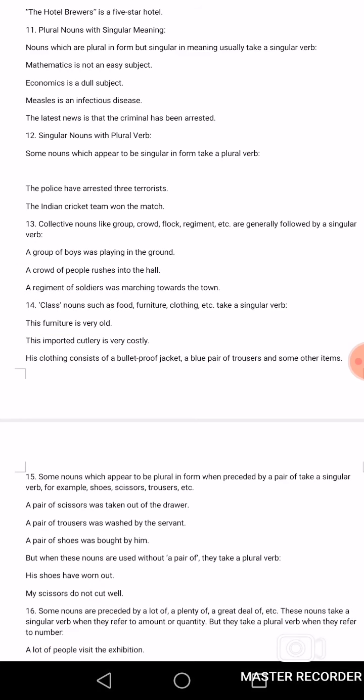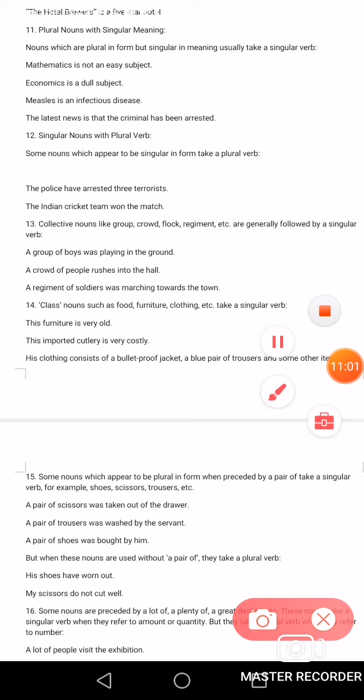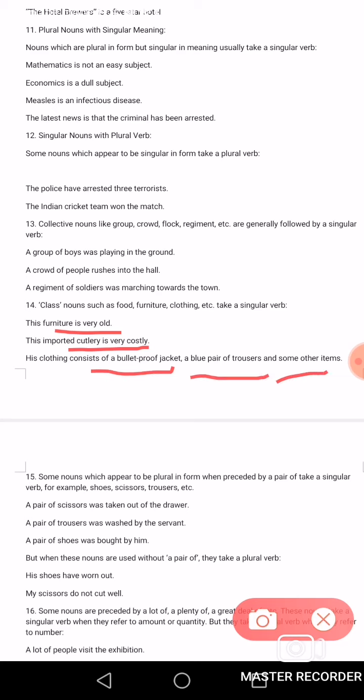Now come to the next point. Class nouns such as food, furniture, clothing, etc. take a singular verb. This furniture is very old. This imported cutlery is very costly. His clothing consists of a bulletproof jacket, a blue pair of trousers and some other items.